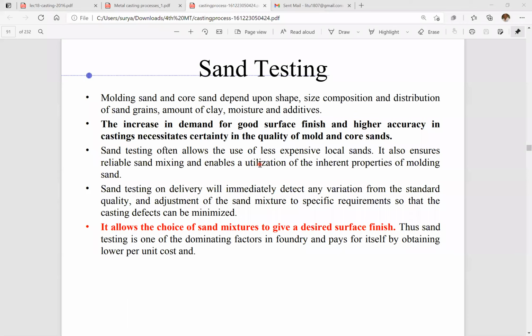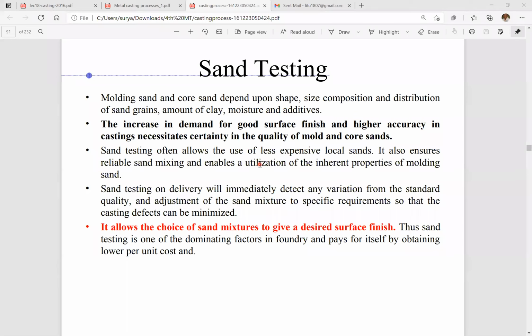Another thing is that sand testing on delivery will immediately detect any variation from the standard quality, and adjustment of the sand mixture to specific requirements can be made so that casting defects can be minimized. So the main purpose of sand testing is to minimize the casting defects. Among the casting defects, bad surface finish is also a factor. It also allows the choice of sand mixtures to give the desired surface finish.